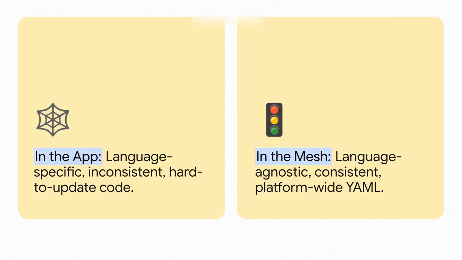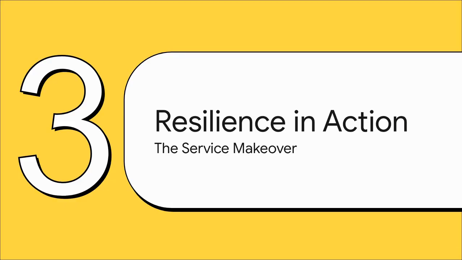And this really shows you the before and after in a nutshell. We're moving away from that old world of language-specific, inconsistent code that's just impossible to update. And we're moving to a world that's language-agnostic, where we use declarative YAML to get consistent, platform-wide control. We're basically trading all that complex imperative code for some really simple declarative configuration. It's a huge upgrade.